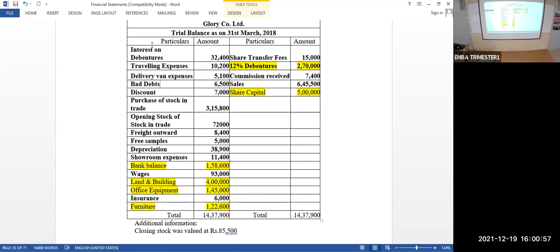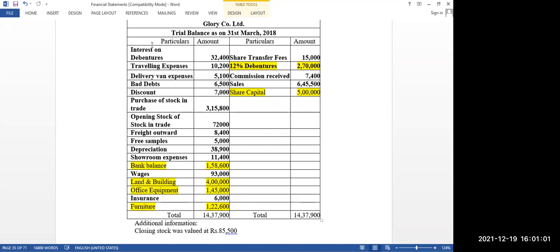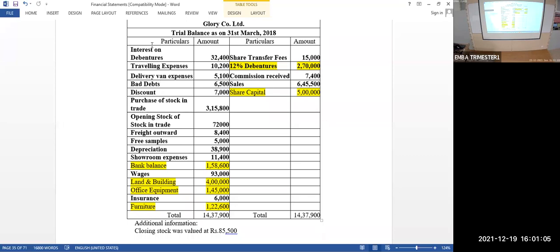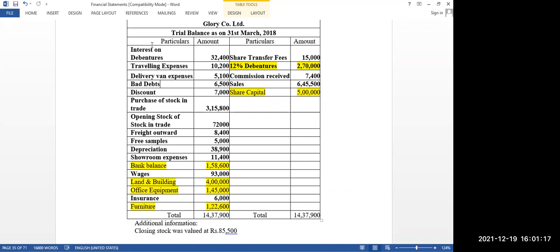Only these three things can be on the credit side. Then what can be on the debit side? Asset and expense only. Out of 5, 3 are on the right side and 2 on the left side: 2 on the debit side, 3 on the credit side. Okay, got it. Good.